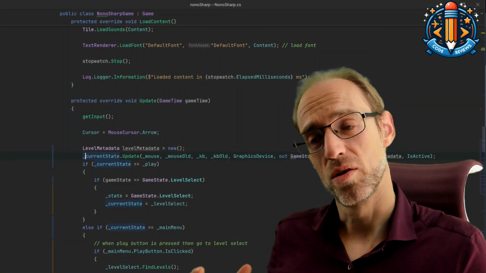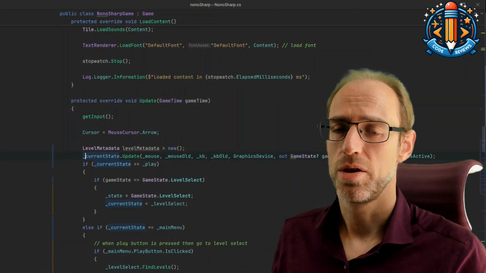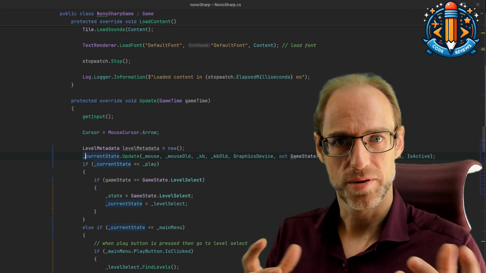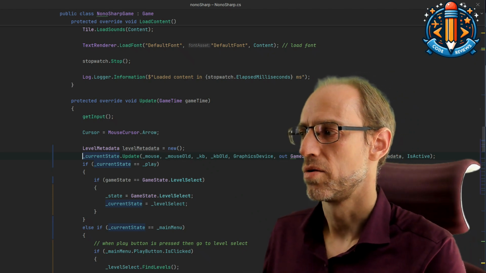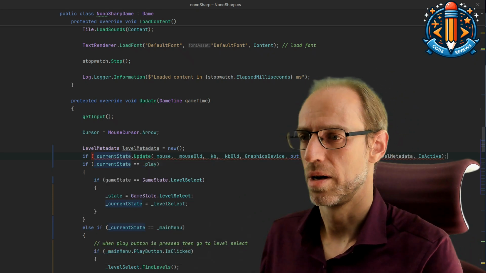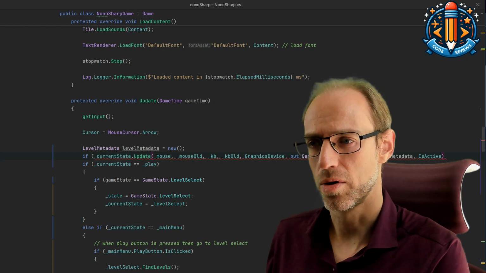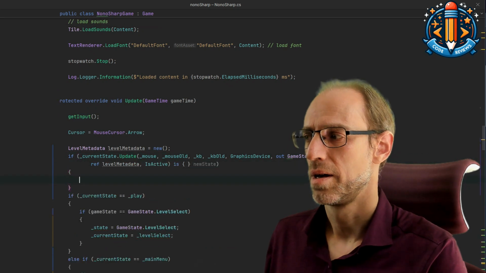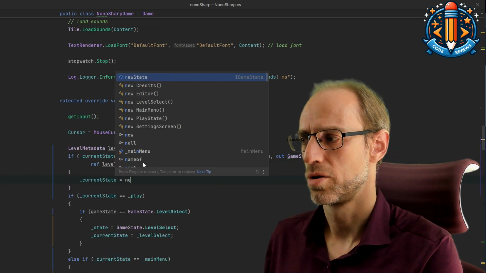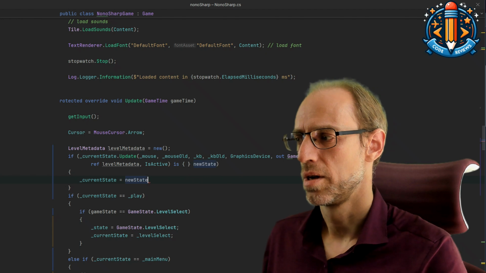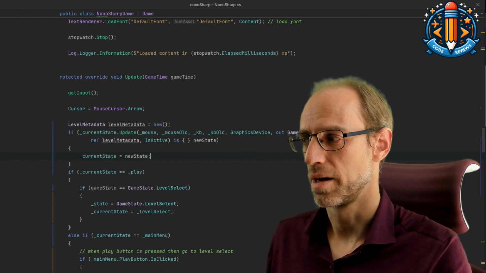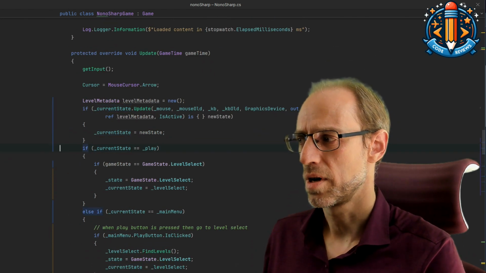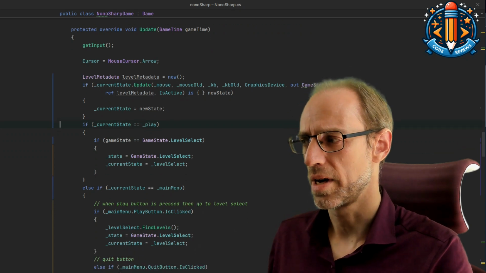Finally, let's bring it all together. We're not yet using this resulting game state that we return. So let's see here if the current state that we call is now returning a new state. Then we can actually change to this new state instead and move on like this, which means we covered pretty much all of the cases.